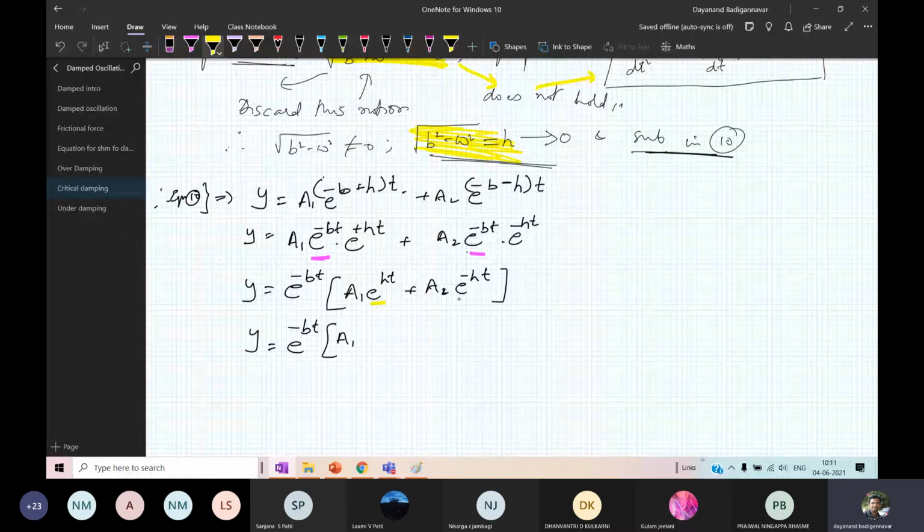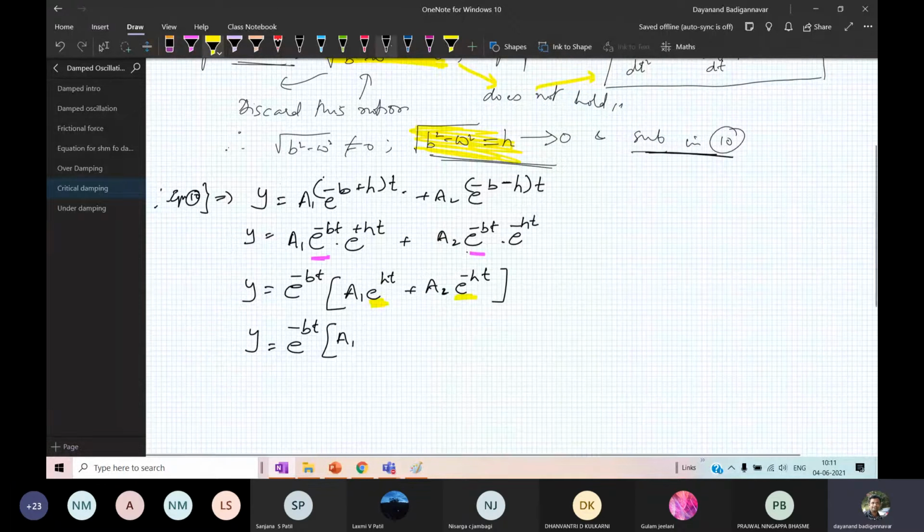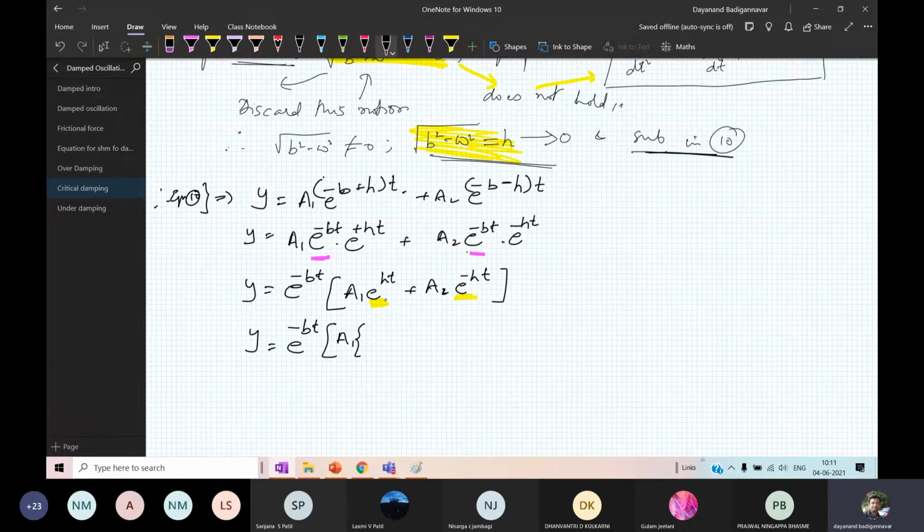Therefore, I can do the expansion as 1 plus ht plus dash dash dash. This is what you get for the expansion of e raised to ht. Plus I have to write a2 as it is, then e raised to minus ht. Again, it is a power expansion. If I expand it, it will give you 1 minus ht plus dash dash dash, and it is going to be like this. So this is it. Got it?